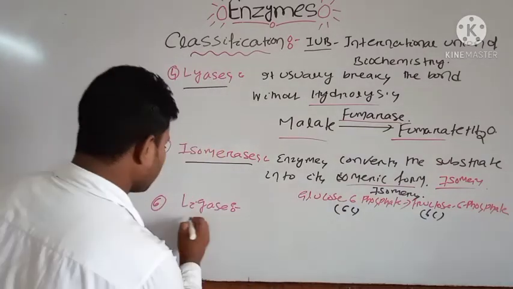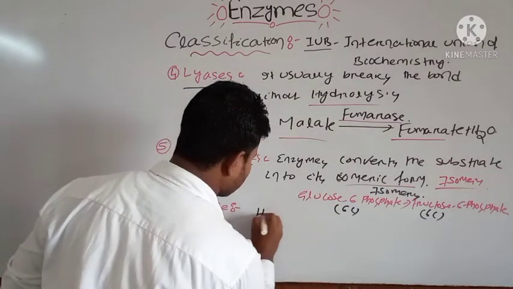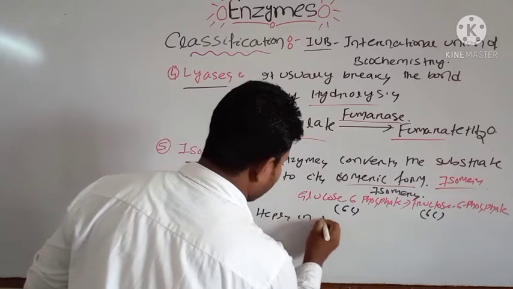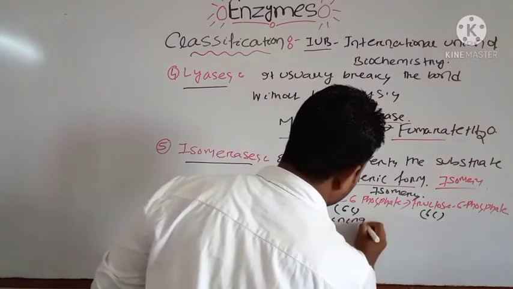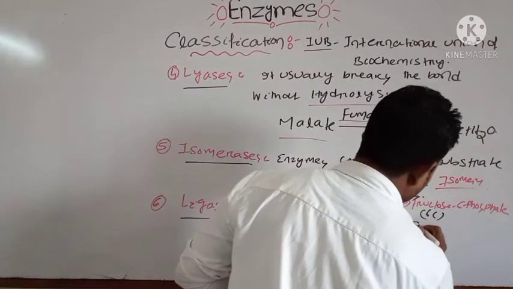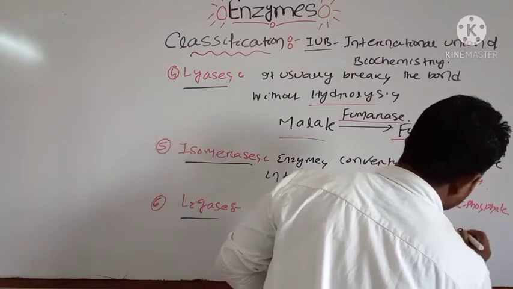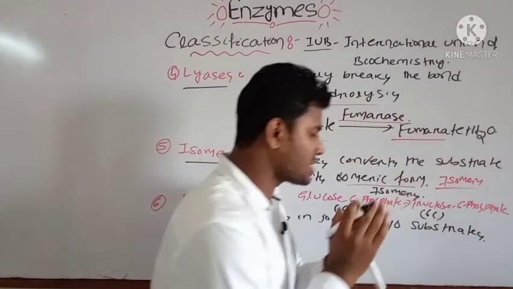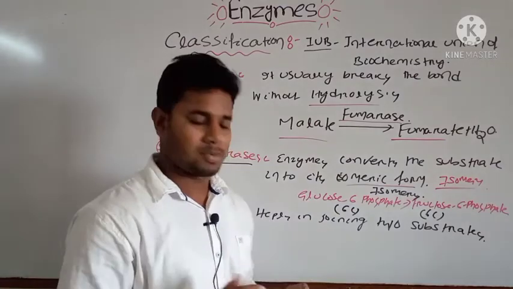And the last one, the ligase. This enzyme helps in joining two substrates, and by joining two substrates they form a new substrate or new component.